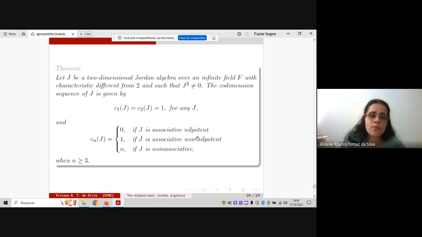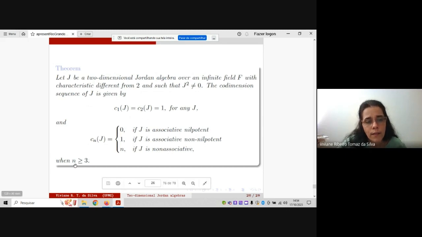Then the result is the following. If J is a two-dimensional Jordan algebra over a finite field with characteristic different from 2, such that J squared is not 0, then the codimension of J is given the following way. If n is equal to 1 or 2, the codimension is 1 in any case.